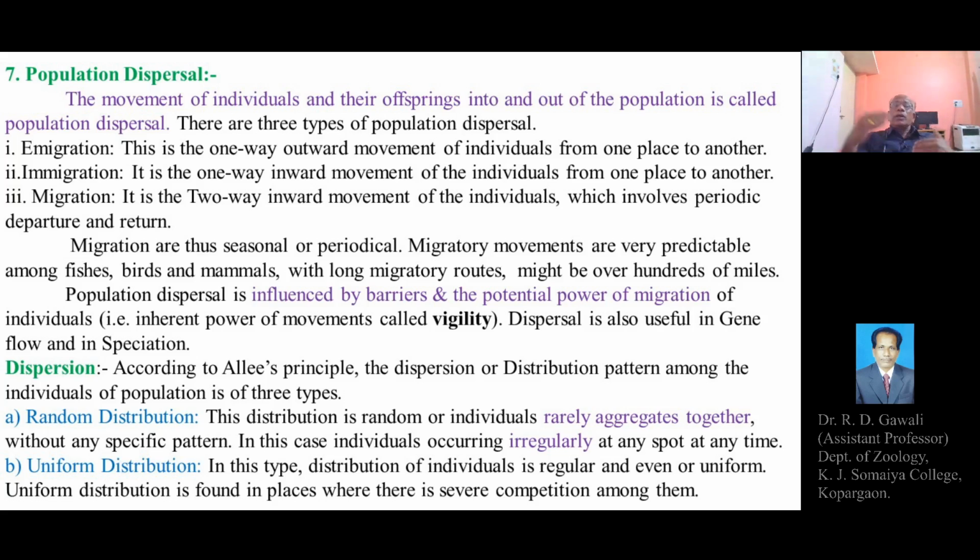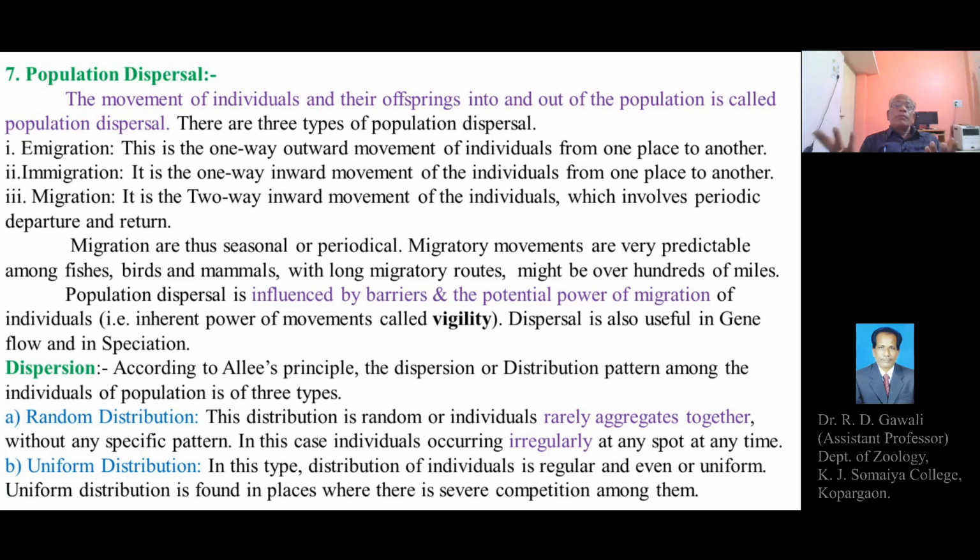They show periodical movements or migratory movements from the respective habitat to certain other places, and this is found in nature as per the environmental conditions available. So environmental conditions, whether favorable or unfavorable, lead to the process of dispersal.